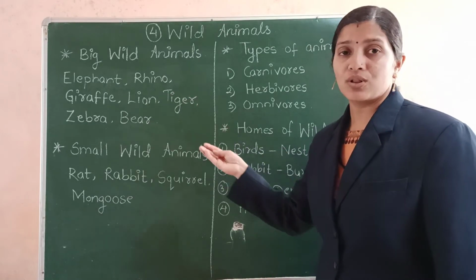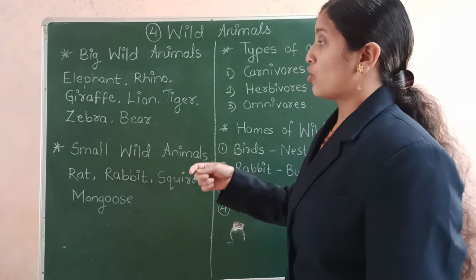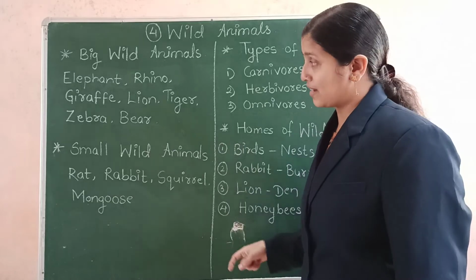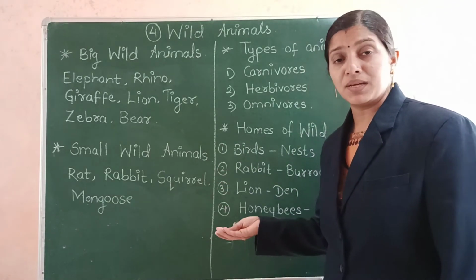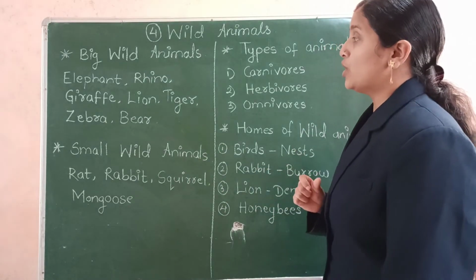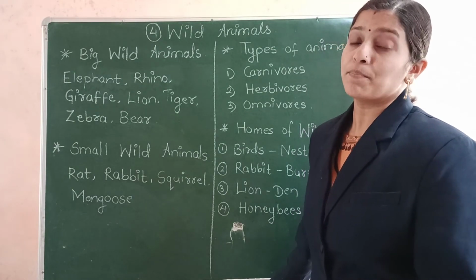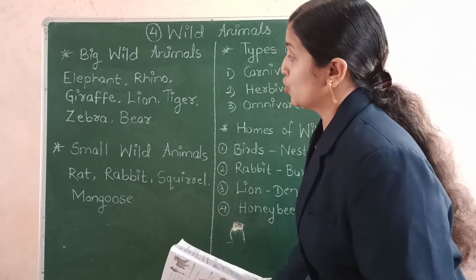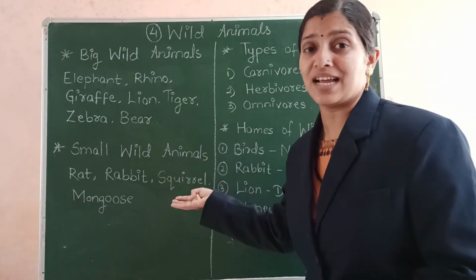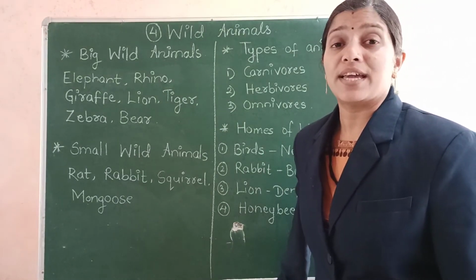We can collect all these things when the animal dies, but only for the sake of those parts we should never kill the animals. They are also living beings. They also have the right to live. So we human beings should not kill these animals. It is very, very bad. So humans are destroying the forest, which is their home, as well as killing these animals, which is very bad.